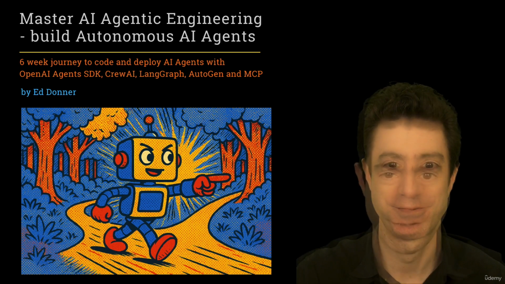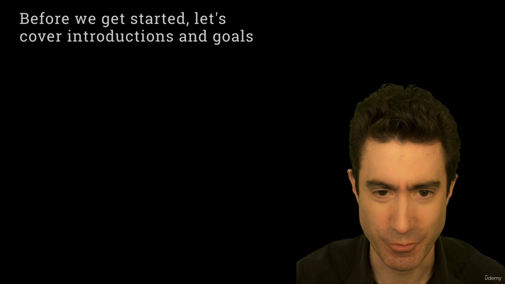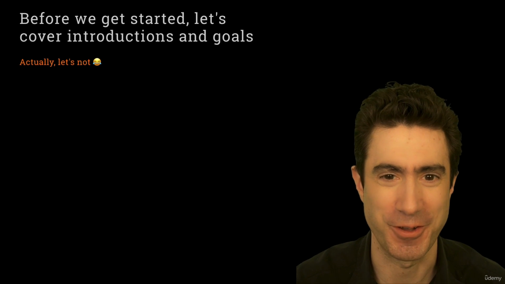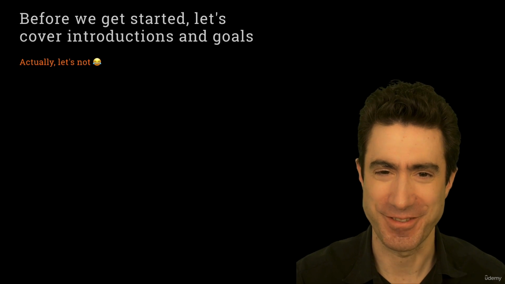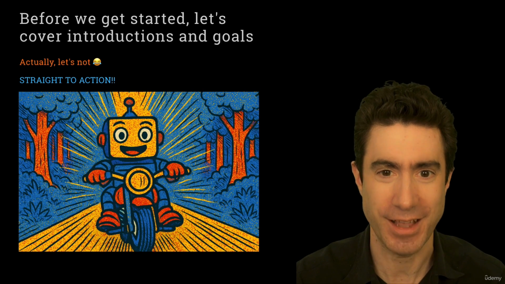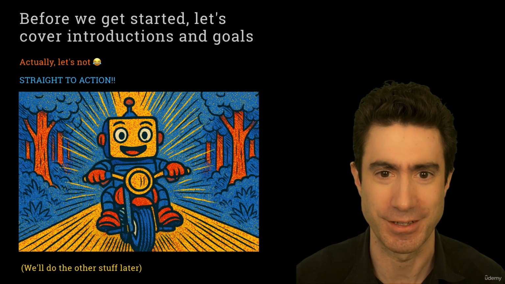Let's do this. Now, it's customary with these things to kick off with an introduction to myself and talk about the goals of the course. But people who've taken my courses before will know that I don't like doing that. Let's not do that. Let's get straight to action. Let's go and see some autonomous AI agents in practice. And we'll come back and do that other stuff later.